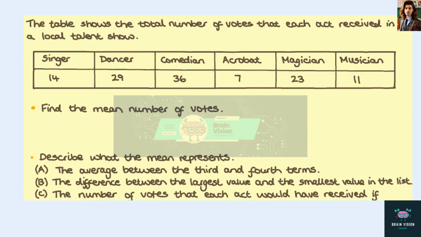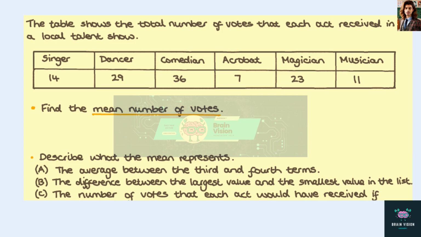A. The average between the third and fourth turns. B. The difference between the largest value and the smallest value in the list. C. The number of votes that each act would have received if all the votes had been shared fairly among the acts.